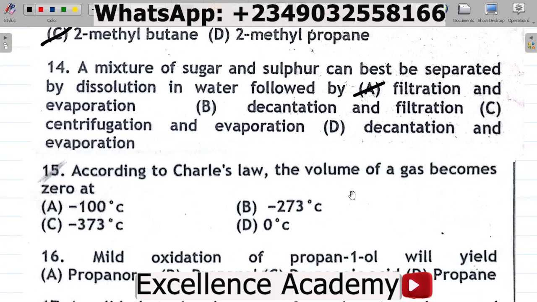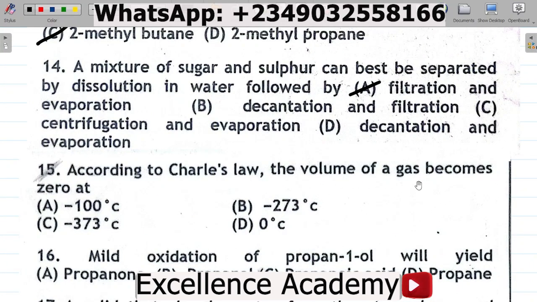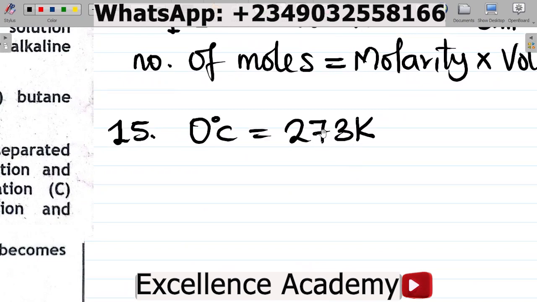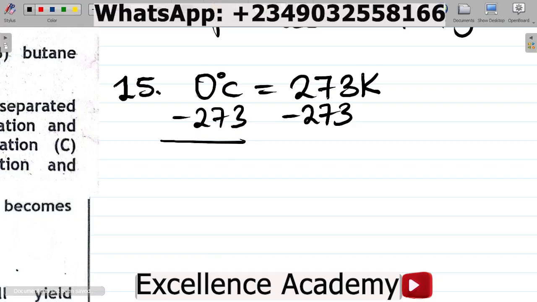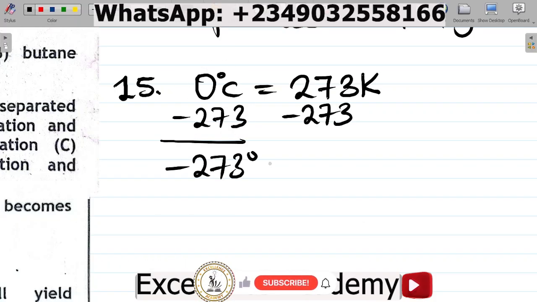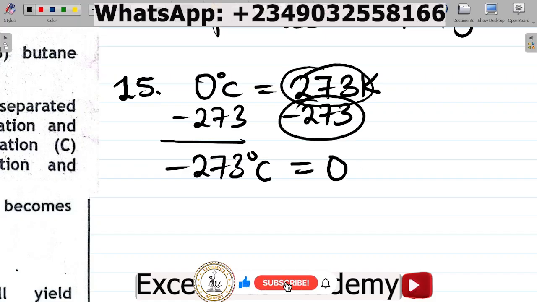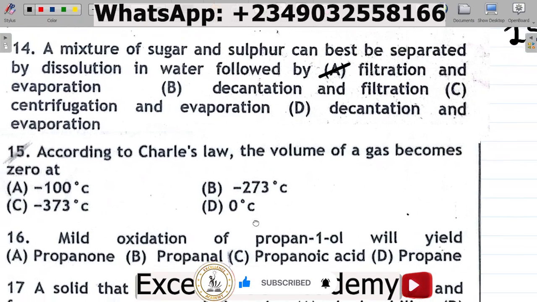Now, when they say the volume of a gas becomes zero at, all we have to do is make K to be zero. And to make K zero, we have to subtract 273 here and also subtract 273 here. If you do this, 0 minus 273 gives you minus 273, of course degrees Celsius, is equal to 273 minus 273. That becomes 0 Kelvin. So the answer there would be minus 273 degrees Celsius. So that's the answer there.